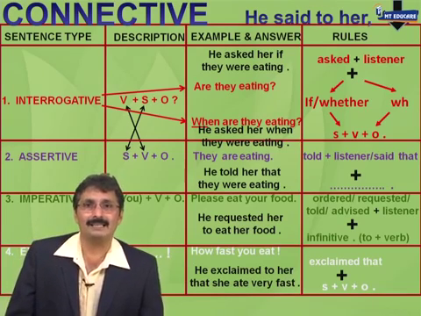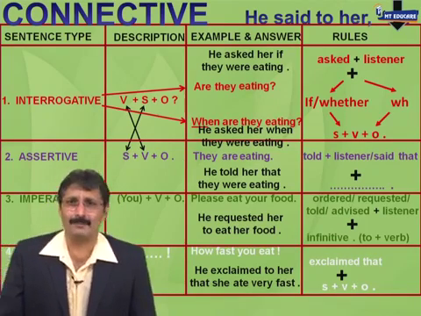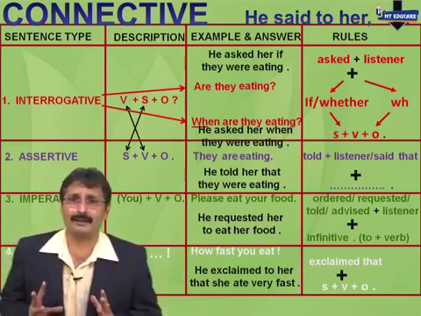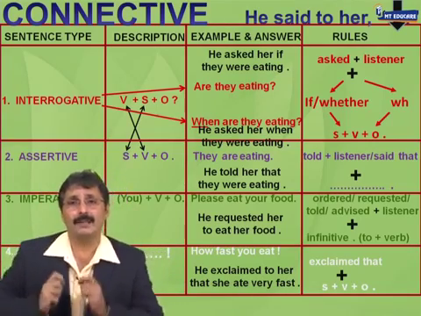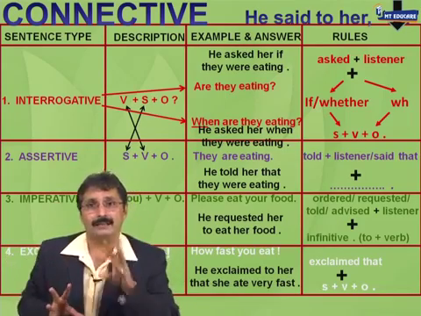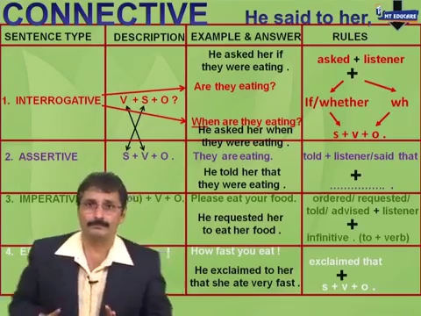Right? This is the rule. These are the rules for the connectives. Have you understood this clearly, everybody? Yes? So, we have done the rule. Let us just recap the connective rule. The connective depends upon the type of sentence in the quotation marks. Sentence assertive, connective said that, plus S plus V plus O, full stop.